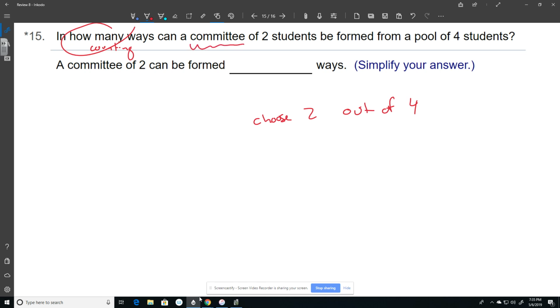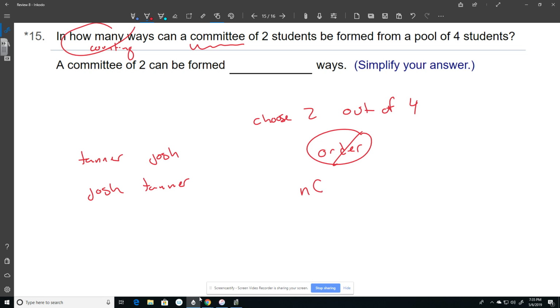And that word implies that the 2 students on the committee, one of them isn't any different than the other. The only thing is that they're on a committee together. Or in other words, it doesn't matter if I'm the first student or the second student. Either way, I'm on the committee. So if I have Tanner and Josh on a committee, that's the same as having Josh and Tanner on a committee. Those are the same committees, no matter what order they're in. Or in other words, order does not matter here.